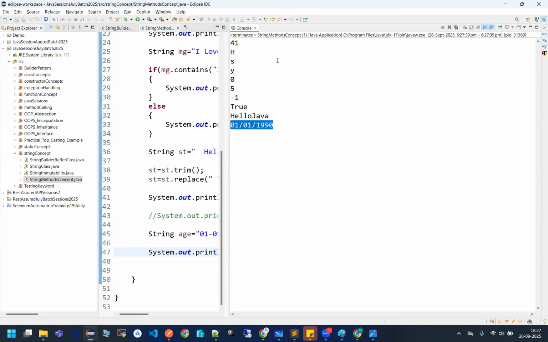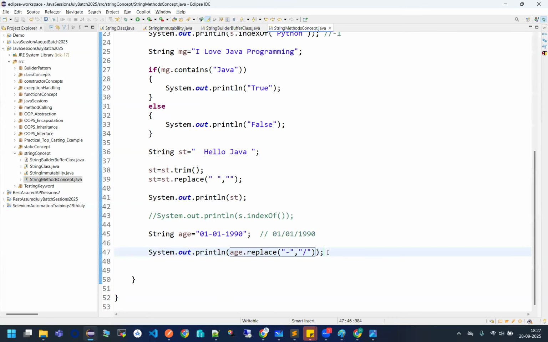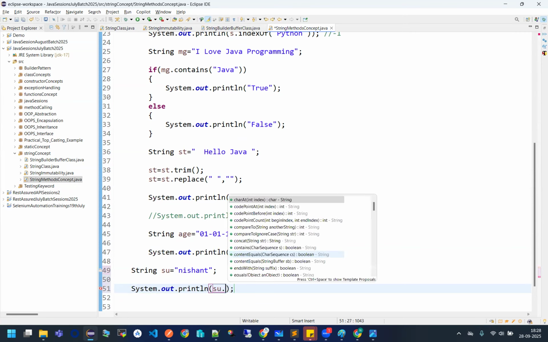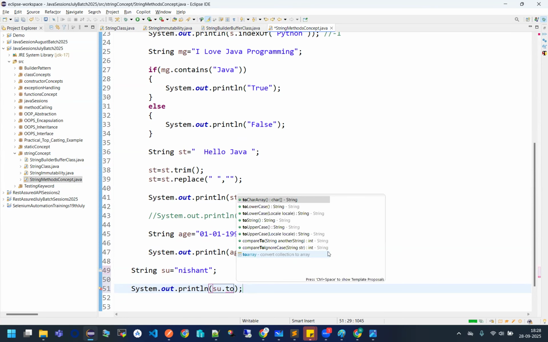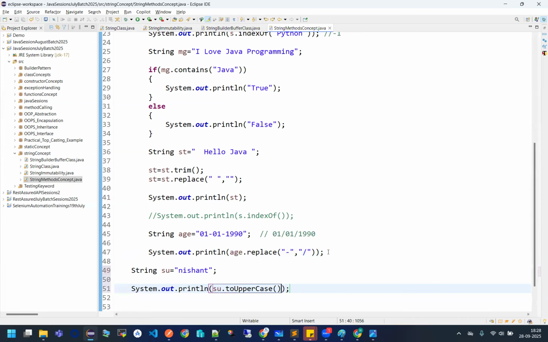Okay. Let's see a few more methods. I am saying my string su is Nishant. If someone asks me, can you make this name uppercase? See this? What method do I have to use? su dot toUpperCase. That's it. See?